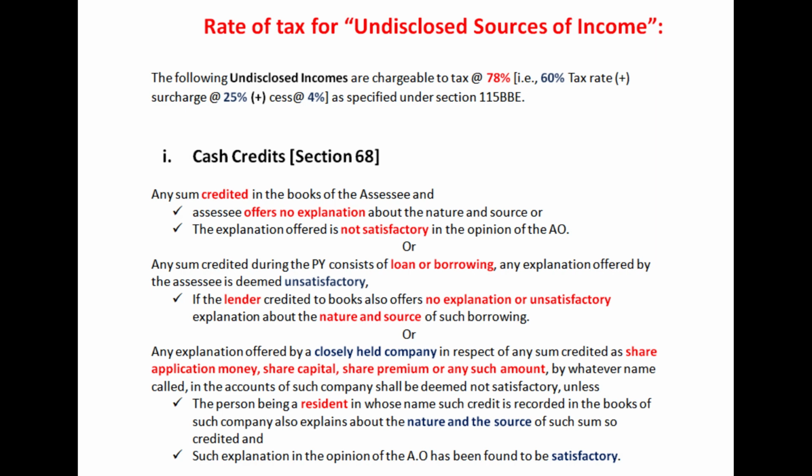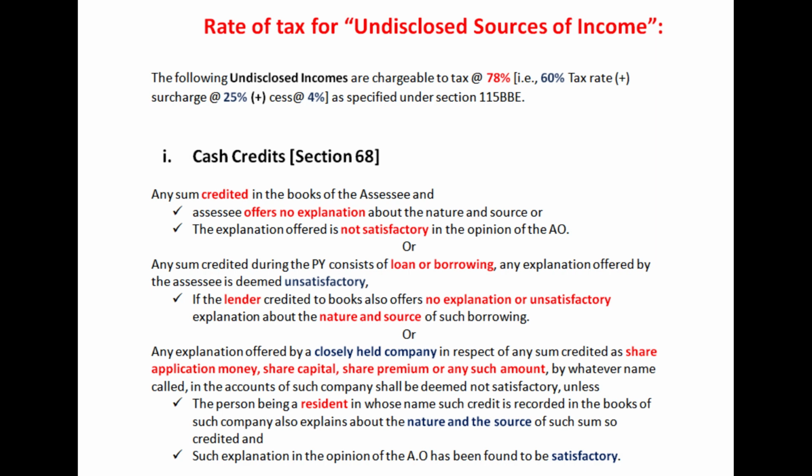Now, let us discuss one more case. There is a closely held company which is showing in its books of accounts a certain sum as share application money or share capital or share premium received, or any such amount by whatever name called. That company is claiming that Mr. A, who is resident in India, has given such amount in the form of share capital, share application money or share premium to the company.